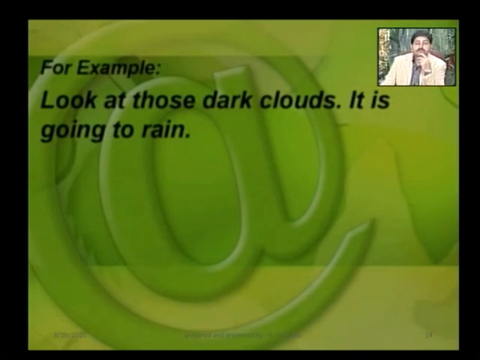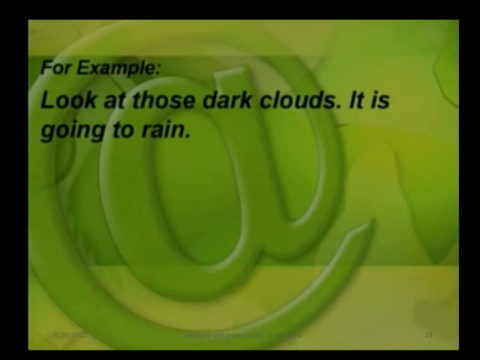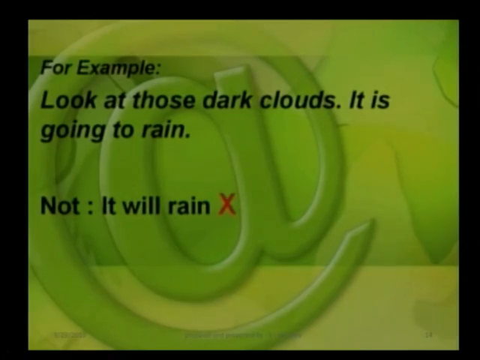So your sign and your present situation is those dark clouds. When you look at that, it's a sign for you that, oh, maybe it's gonna rain. So when you predict future based on a present situation or any sign, you will use going to for such kind of predictions. Here you cannot say it will rain. There is nothing wrong if you say it will rain. It is not a wrong sentence, but it is more precise. When you are sure, you use be going to.